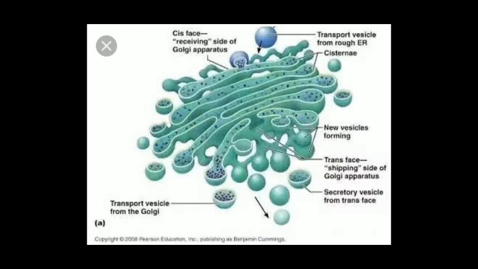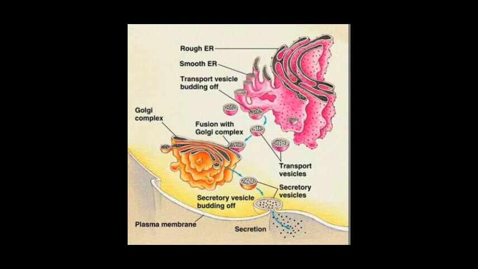The other side of the Golgi apparatus is known as trans face, and it is the side where the materials which are packaged in the Golgi apparatus are shipped to the different parts of the cell or to some other targeted cell. The main function of the Golgi apparatus is to modify, sort and package the proteins or any other material which is coming from the endoplasmic reticulum.